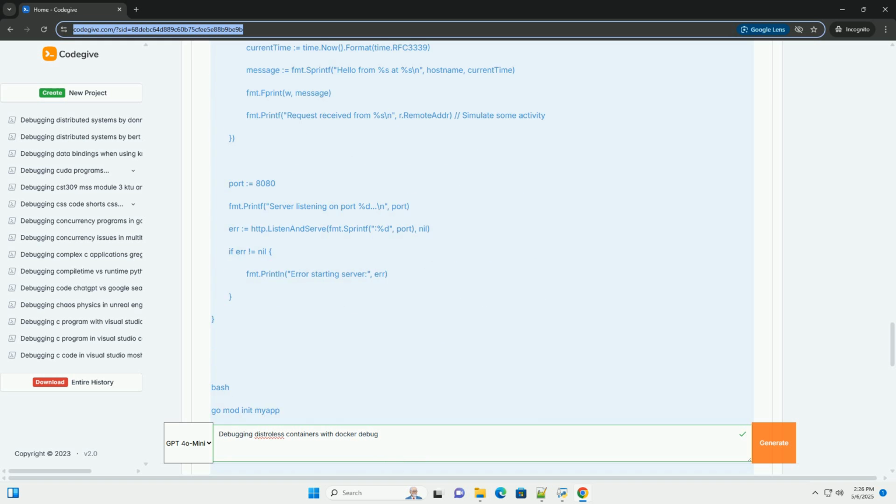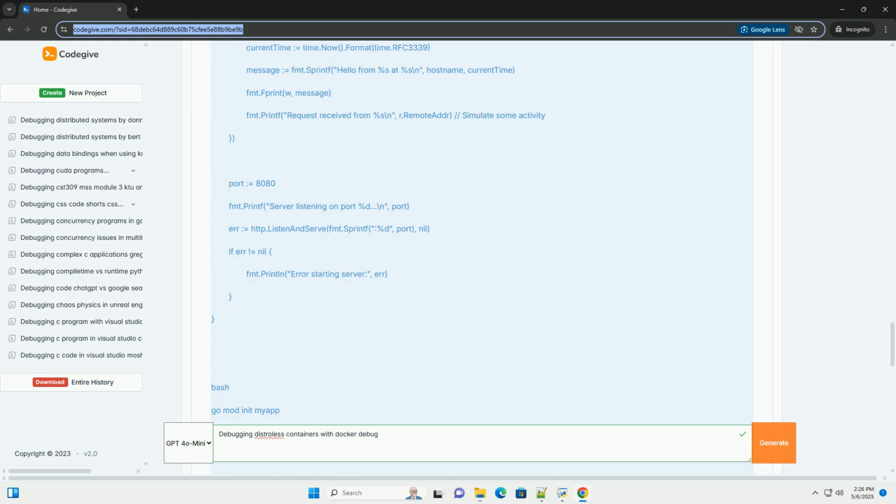Try to access the container's shell using docker exec. You will likely receive an error message similar to: Error: no such container path, my-distroless-app, bash, or OCI runtime exec failed, container_linux.go:367, starting container process caused: exec: bash: executable file not found in $PATH: unknown. This confirms that the Distroless image doesn't contain a shell.